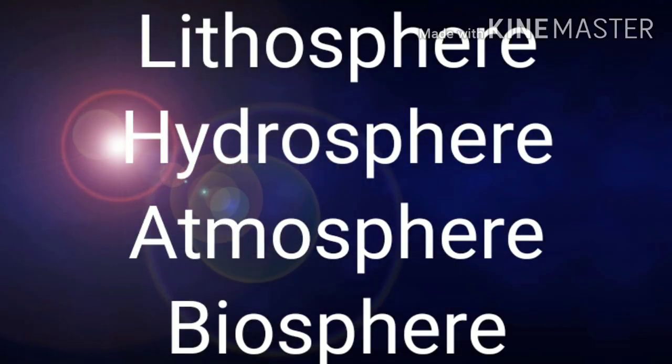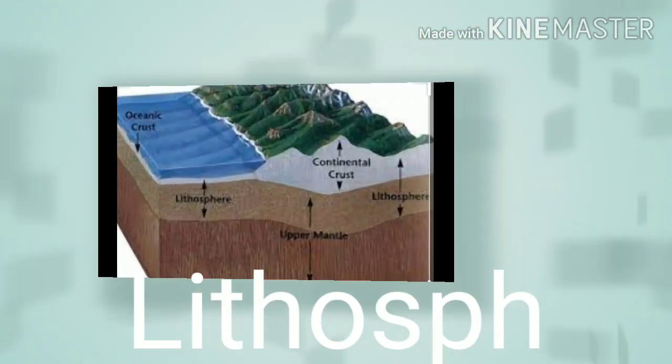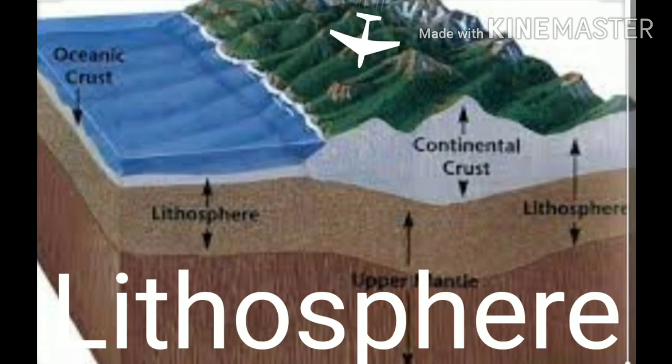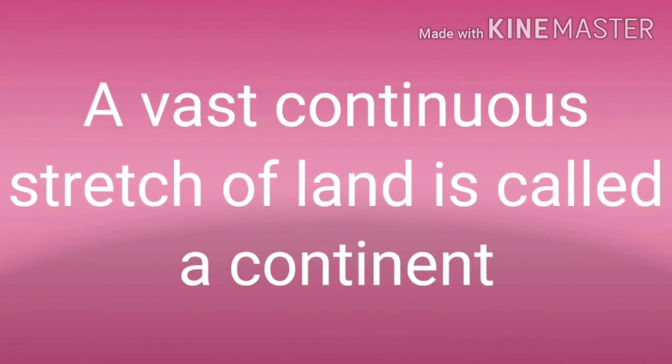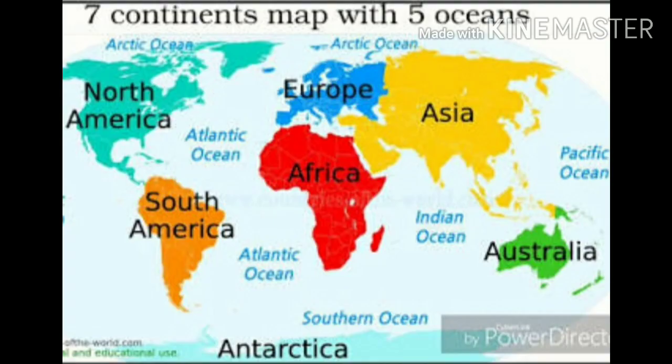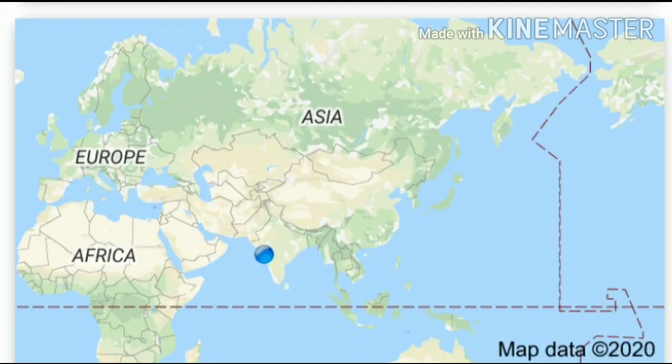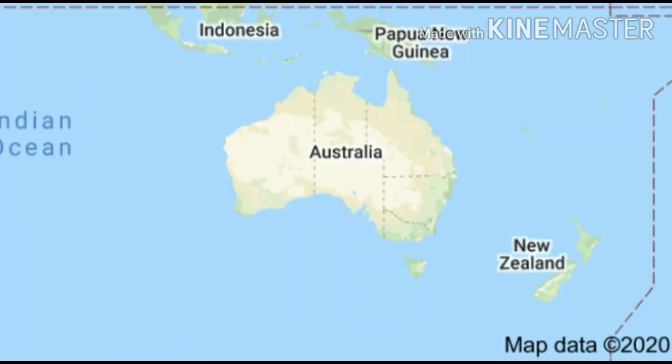They are lithosphere, hydrosphere, atmosphere, and the biosphere. About one third of the surface of the earth consists of land. A vast continuous stretch of land is called a continent. The land on the earth is divided into 7 continents. They are Asia, Europe, Africa, North America, South America, Antarctica, and Australia. Asia is the largest continent and Australia is the smallest continent.